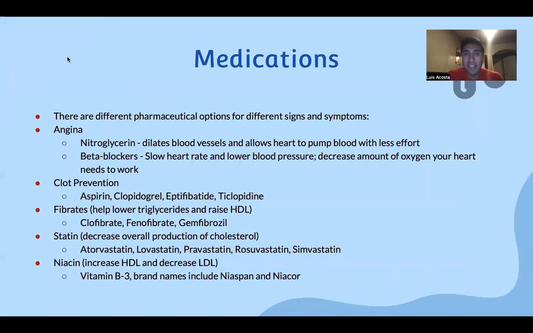So we're going to speak about some medications here, for different cases, causes, and purposes. For angina, we have nitroglycerin, which dilates blood vessels and allows the heart to pump blood with less effort. And we have beta blockers, which slow the heart rate and lower blood pressure. They also decrease the amount of oxygen your heart needs to work. So this is specifically for chest pain. For clot prevention, we have aspirin and these other 3 medications listed below. Like I mentioned, clot prevention is big in this